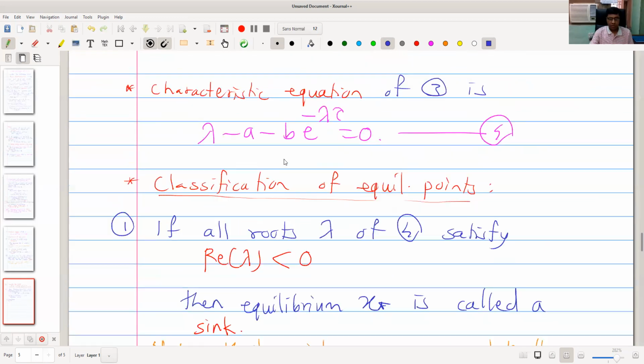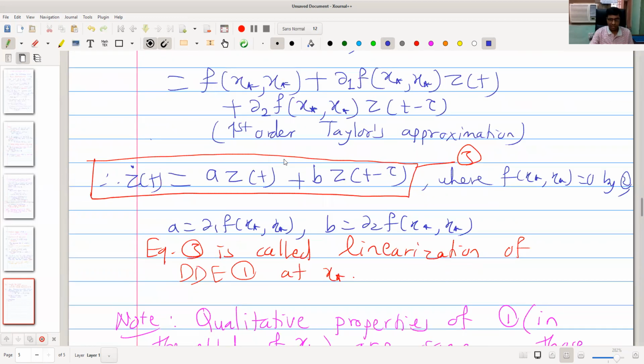So what is the linearized equation? Whether it is z or x doesn't matter, z is just a name. We can write x dot of t equal to a x of t plus b x of t minus tau.